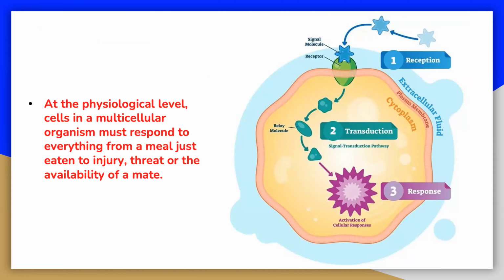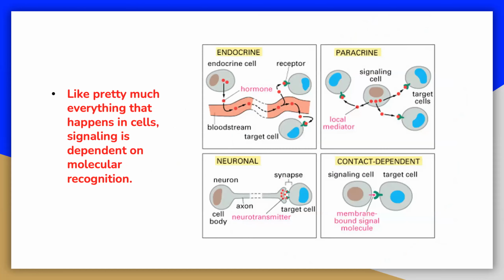Cells grow, divide, or differentiate in response to specific signals. They may change shape or migrate to another location. At the physiological level, cells in a multicellular organism must respond to everything from a meal just eaten to injury, threat, or the availability of a mate. They must know when to repair damage to DNA, when to undergo programmed cell death, and even when to regenerate a lost limb. A variety of mechanisms have arisen to ensure that cell-to-cell communication is not only possible, but astonishingly swift, accurate, and reliable. How are signals sent between cells?